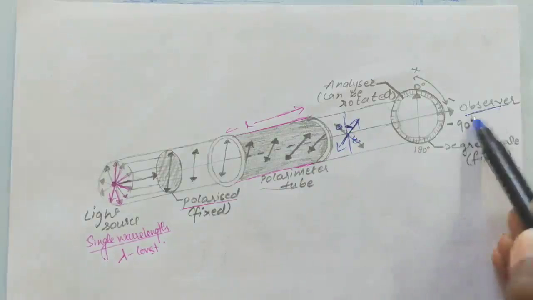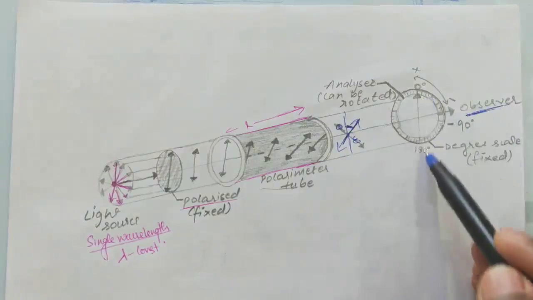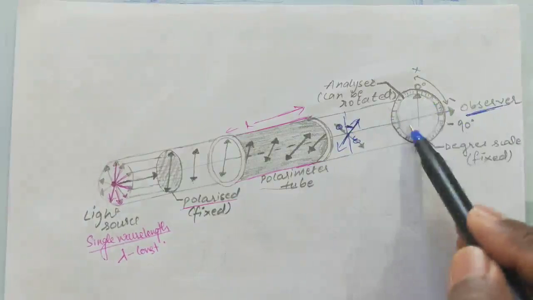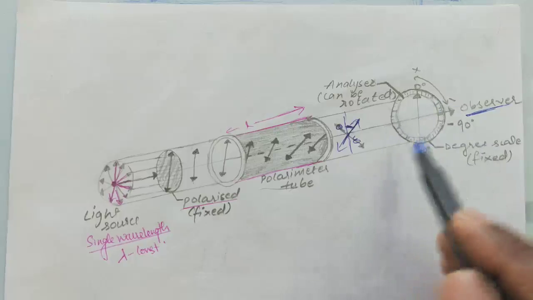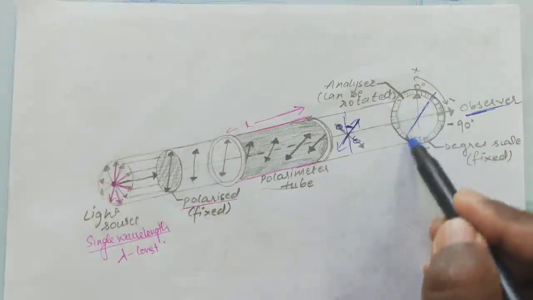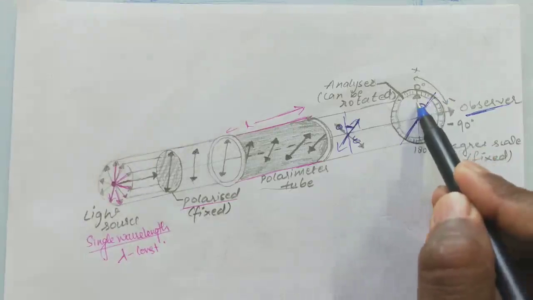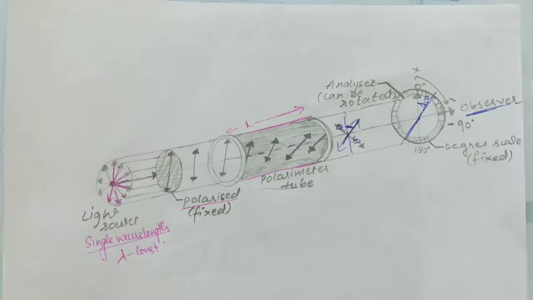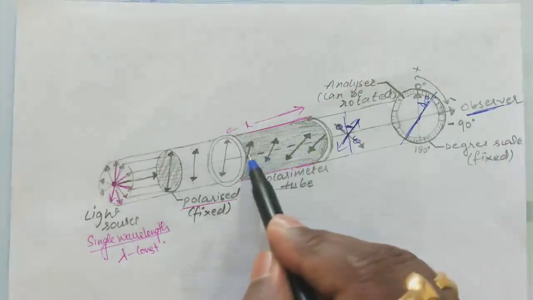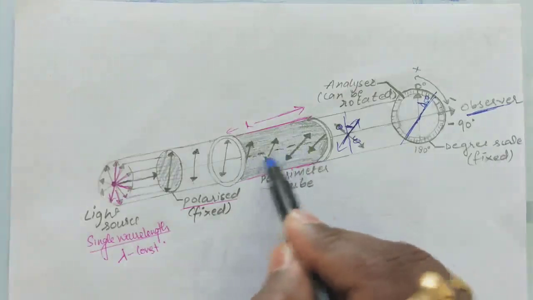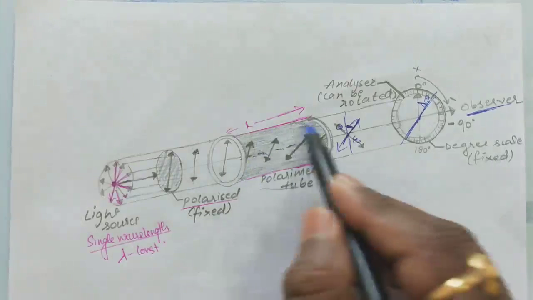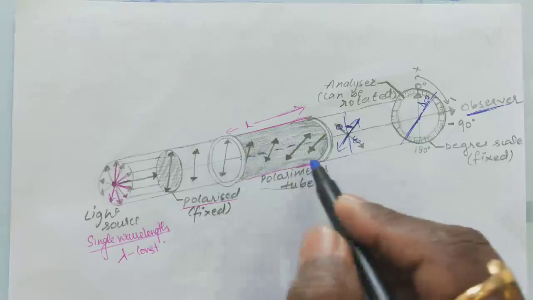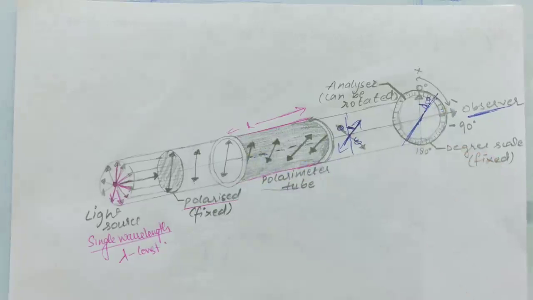Here the observer or eyepiece is there, and it is observed through what angle it rotates the vibration plane of the plane polarized light. So this is theta, right? Every molecule interacts here, so the number of molecules present in the solution is also responsible for the angle of rotation, theta. So theta is called the angle of rotation.